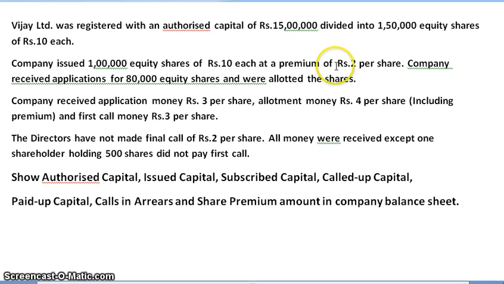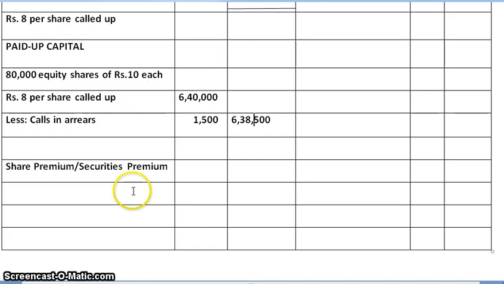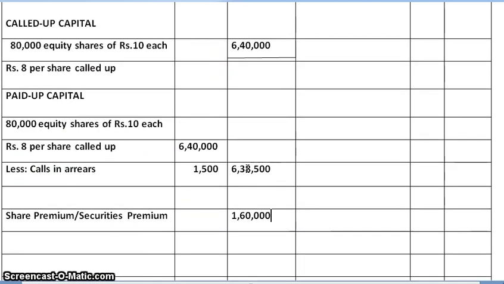So we'll calculate. Amount of share premium is rupees 2. So on 80,000 shares multiplied by 2, we get 1,60,000. And share premium is also shown on the liability side of the balance sheet. That is 1,60,000.